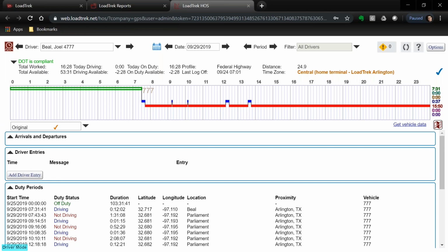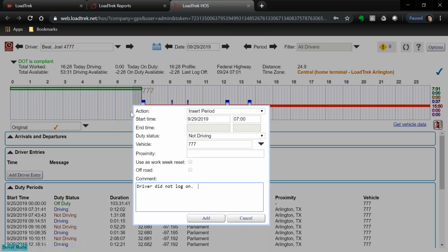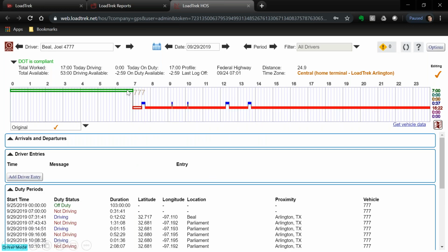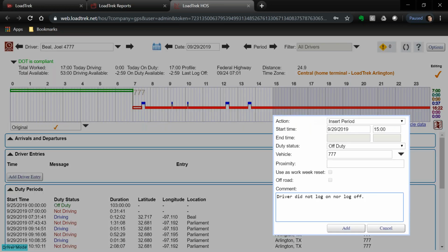So now you just edit the log as you would edit any log. Click on Options, double click over here in the white grid and insert a not driving period. I'm going to insert it at 7 o'clock. Driver did not log on. I click Add, and I've added that on-duty not driving time. That covers the driver's arrival to work, learning their dispatch, doing the pre-trip. And then likewise, I double click over here in the evening and off duty.